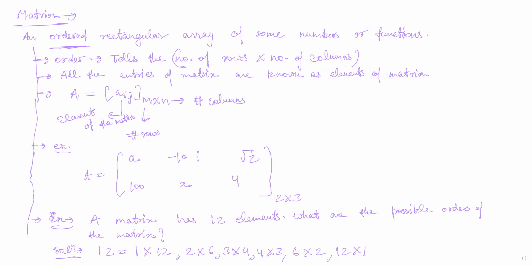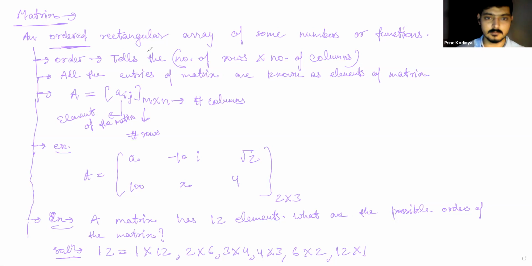Okay, the next question is, if I give you the number of elements, can you always tell me the order? Like, you can tell me the possible orders, but can you exactly find out the order in any case? Let's say the total number of elements is 13.